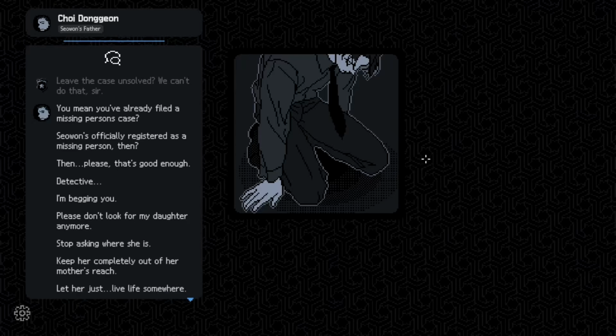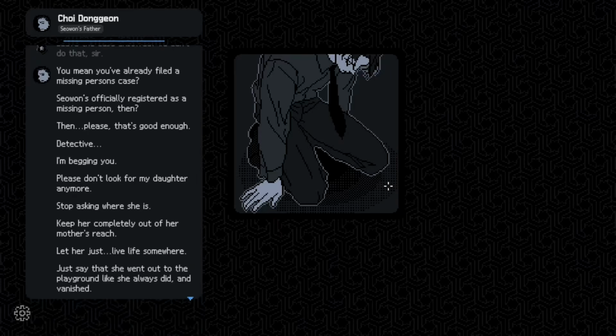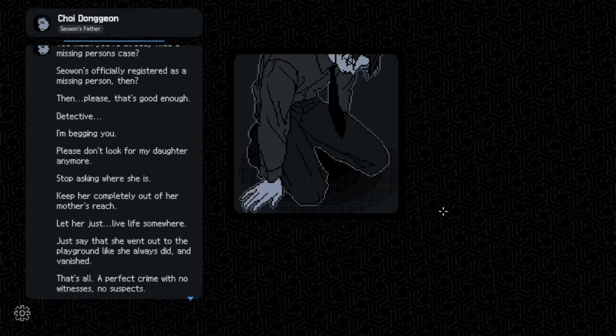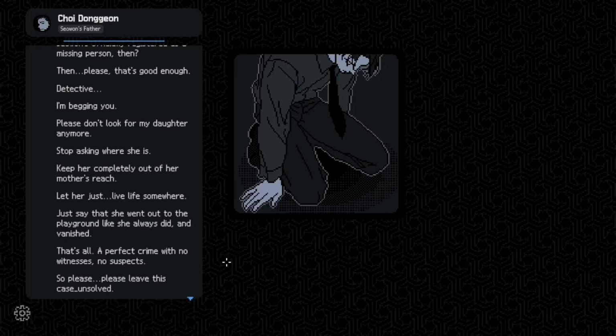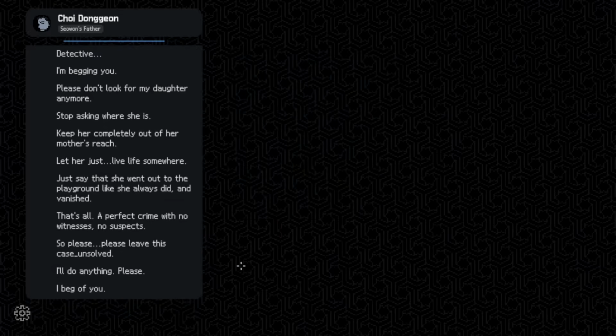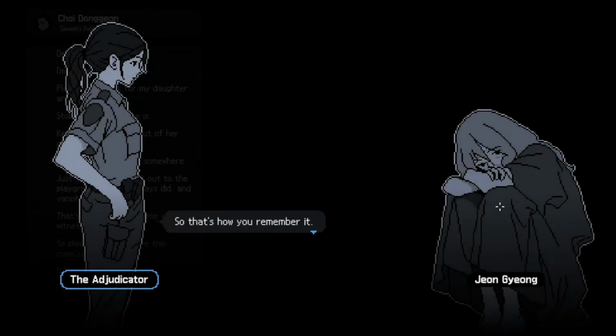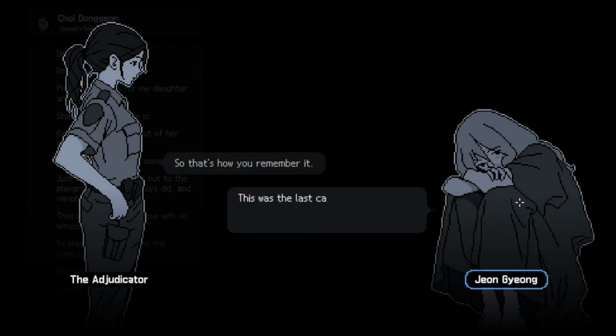That caregiver, a woman named Jeon, becomes one of the investigation's more sympathetic threads once her role is untangled. The fragments initially position her as someone hiding something, and the player is meant to suspect her, but she turns out to be innocent of the abduction itself. Her guilt comes entirely from having stepped away at the wrong moment, while responsible for watching over the Choi family's children. A lapse she blames herself for, regardless of the fact that she had no part in what happened next.